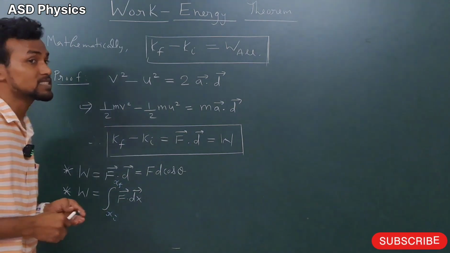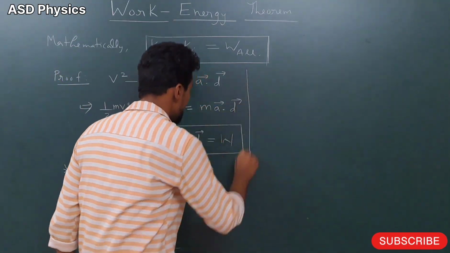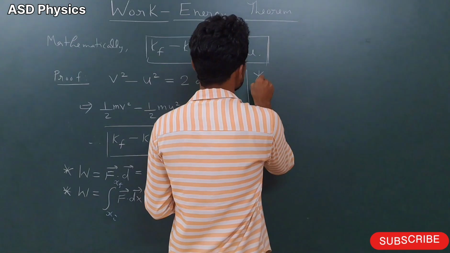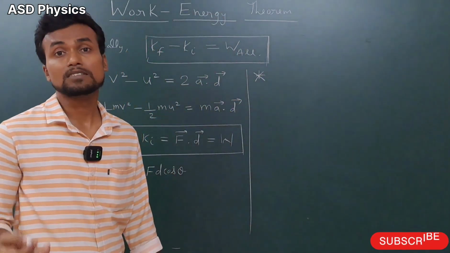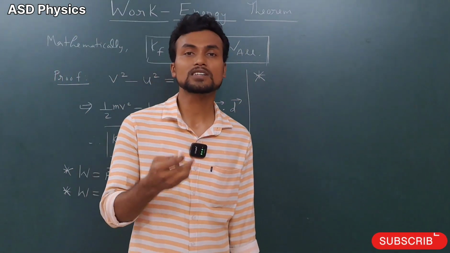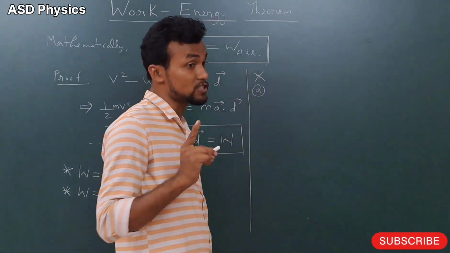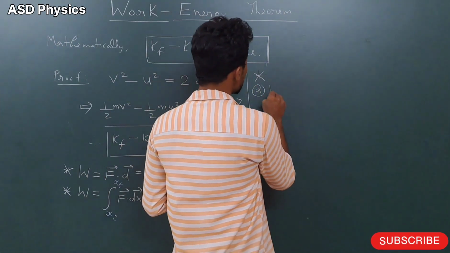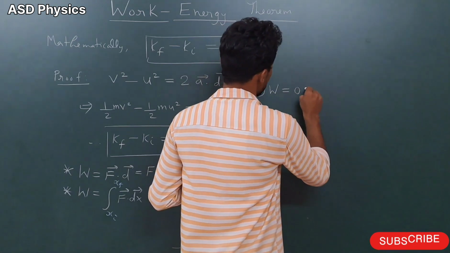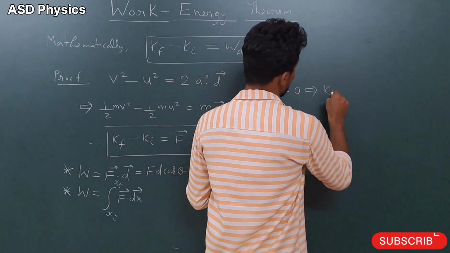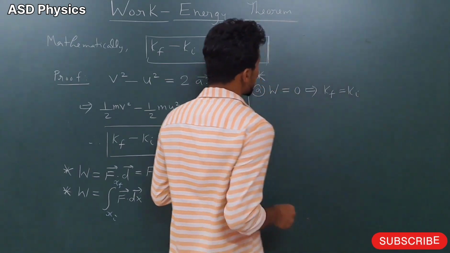One more concept is there: in which situation the kinetic energy will increase, in which situation it will decrease, and in which situation it will be constant. If the work done on the particle or system is 0, the kinetic energy will be constant, that means Kf is equal to Ki.